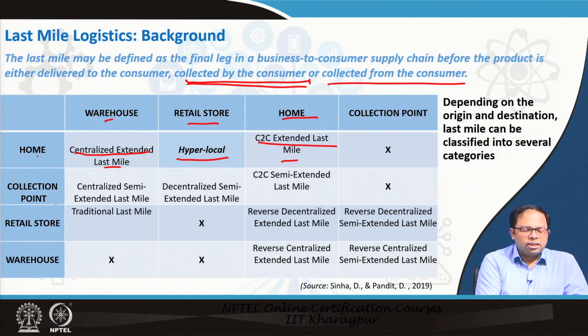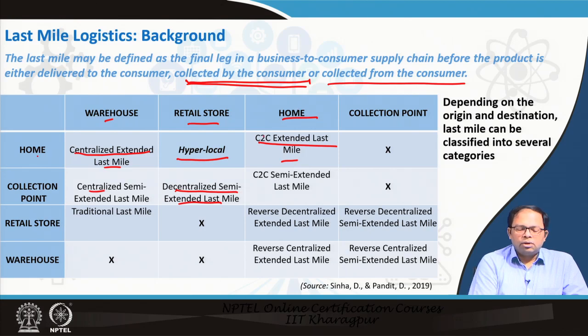Then warehouse to collection point, that means instead of home, I deliver to a collection point from where the customers will come and collect. So that is centralized semi-extended last mile. Then retail store to collection point, decentralized semi-extended last mile. Because it is centralized when it is coming from a warehouse, and decentralized because it is coming from a retail store where it has already got from the warehouse.